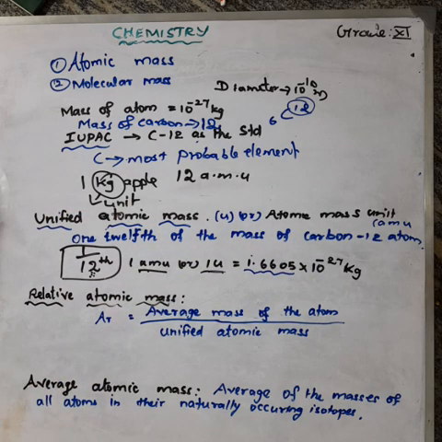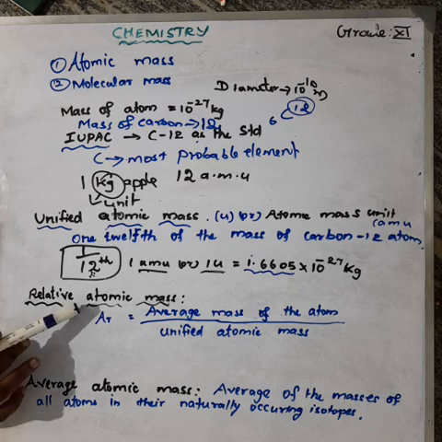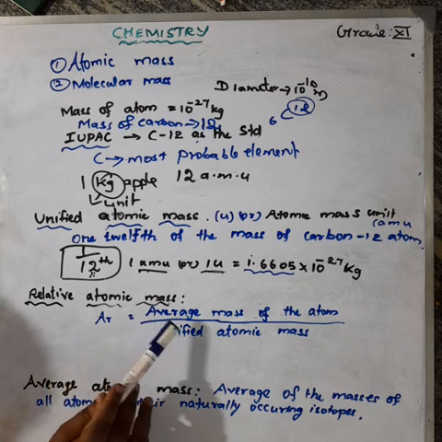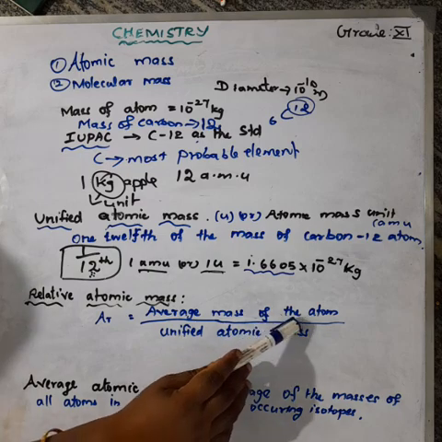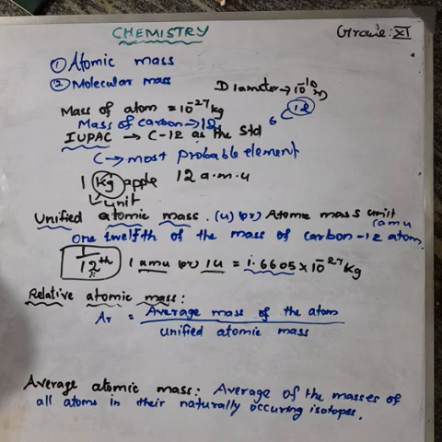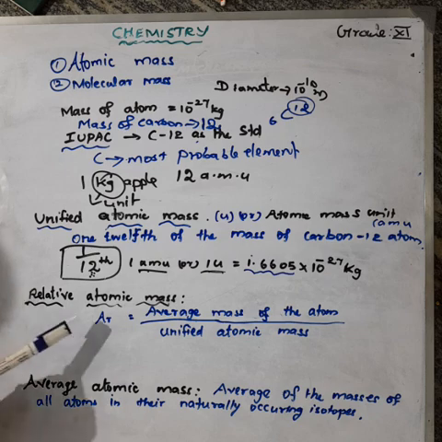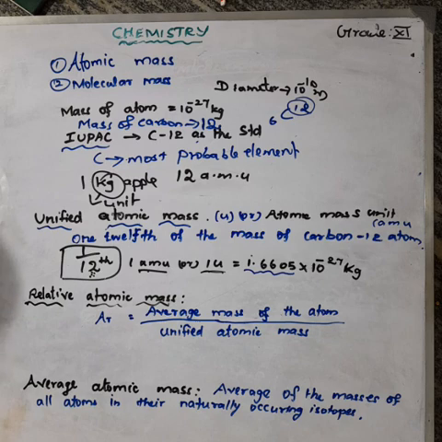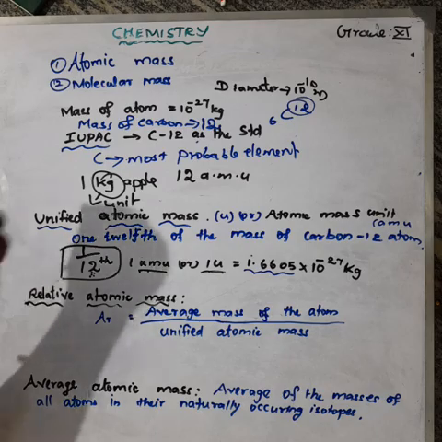On this scale, the relative atomic mass is defined as the ratio of the average atomic mass to the unified atomic mass unit. So what is the relative atomic mass? It is defined as the ratio of the average atomic mass to the unified atomic mass unit.